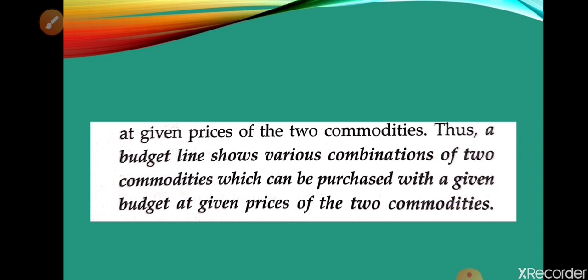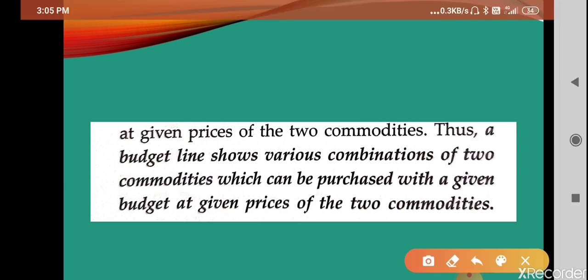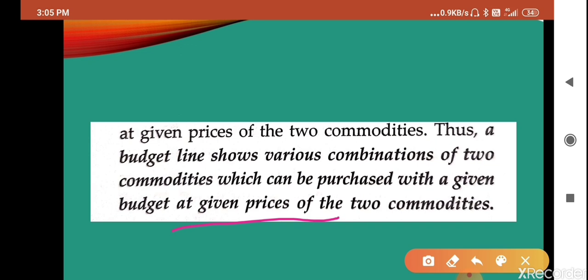These two things do not change in the budget line; they remain the same. First, the given price, and second, the budget of the consumer. So these two things are important.